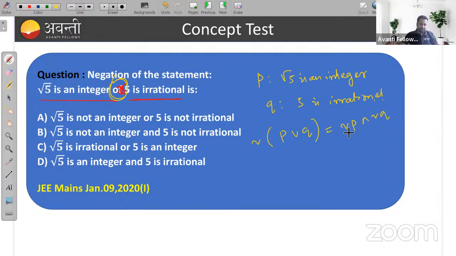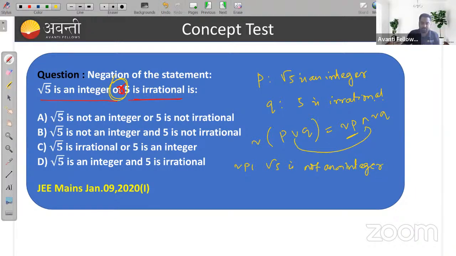So first you need to find the negation of P. Negation of P says root 5 is not an integer.